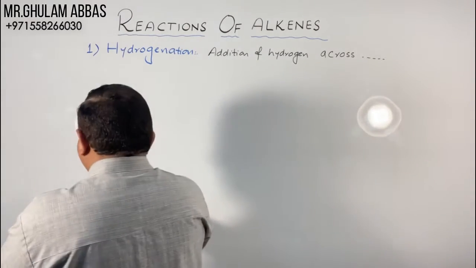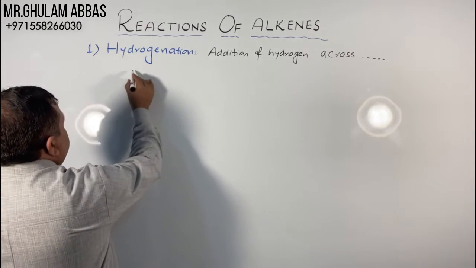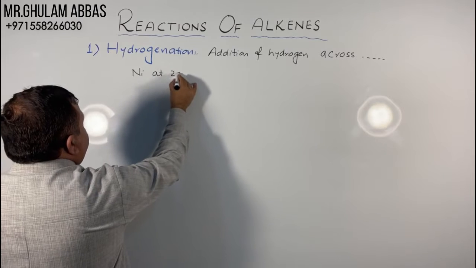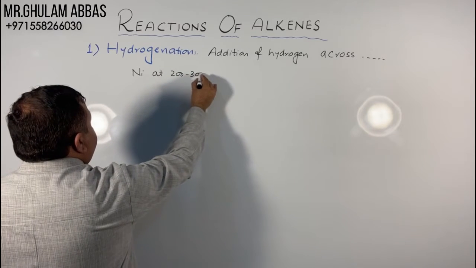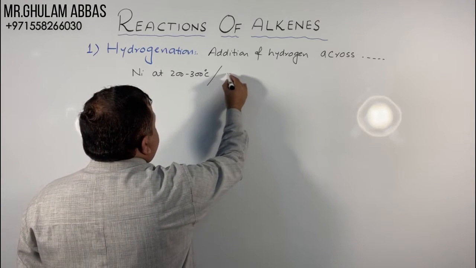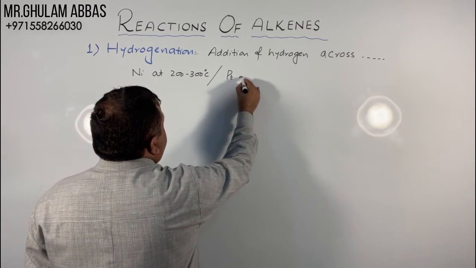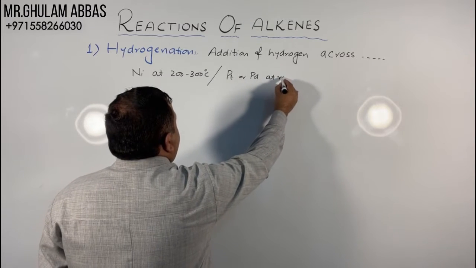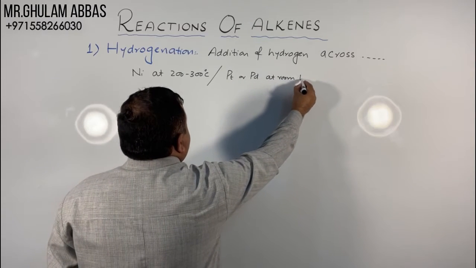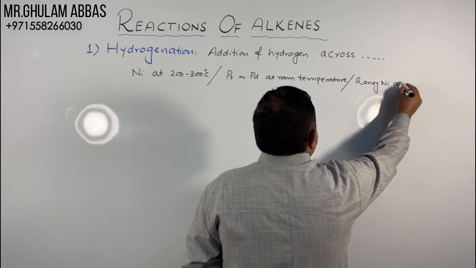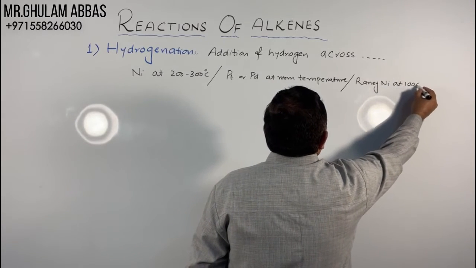So first, nickel at 200 to 300 degrees centigrade. Second is platinum or palladium at room temperature. Third, Raney nickel at 100 degrees Celsius.